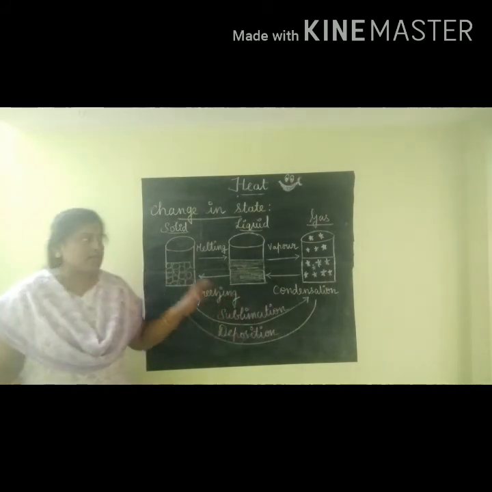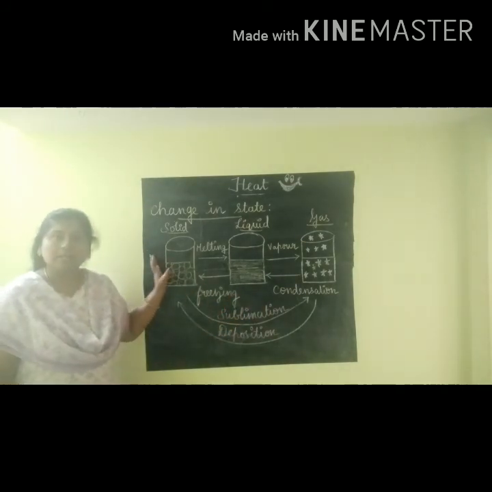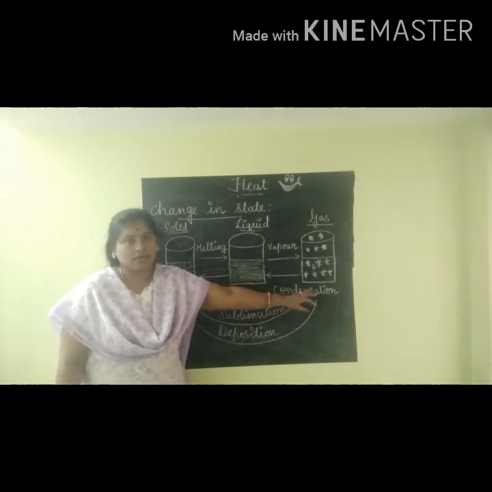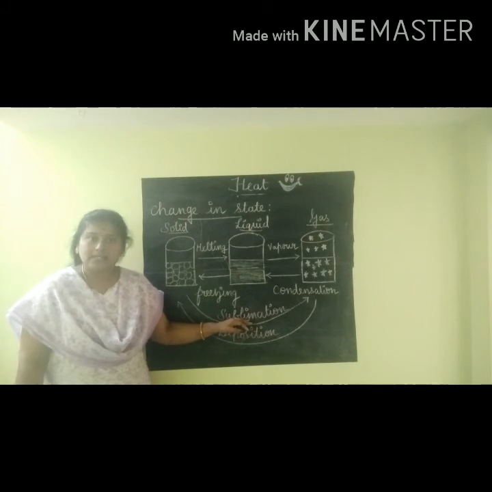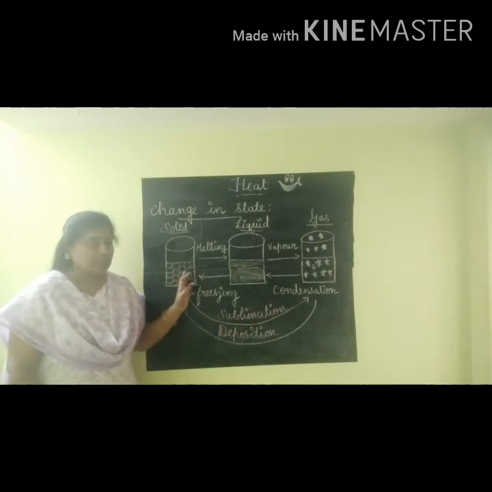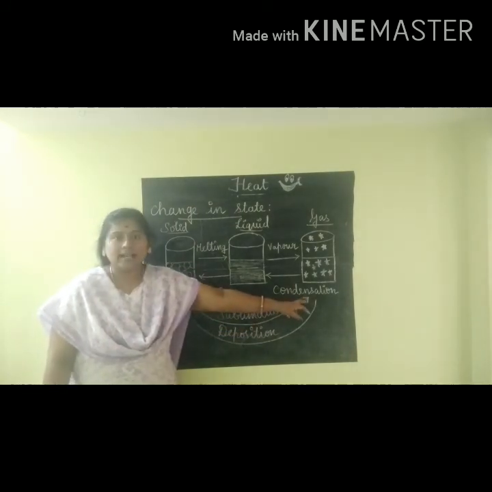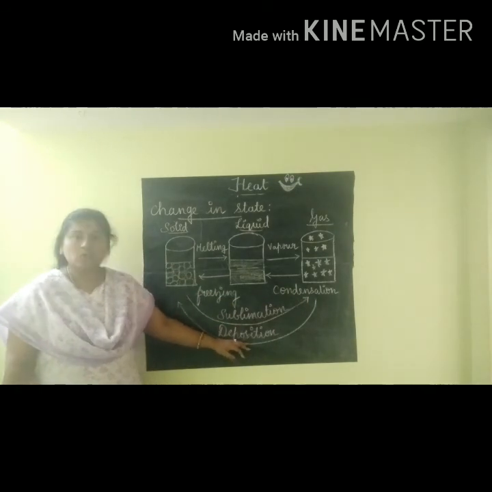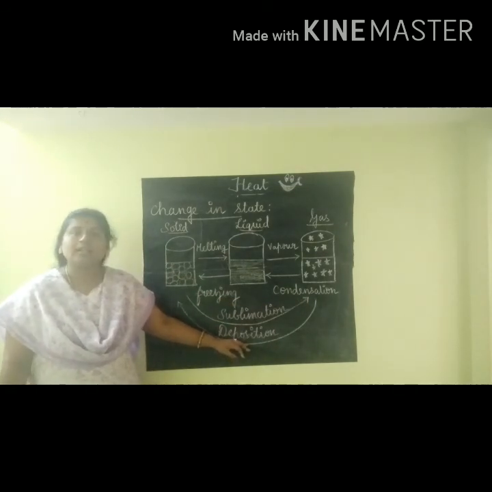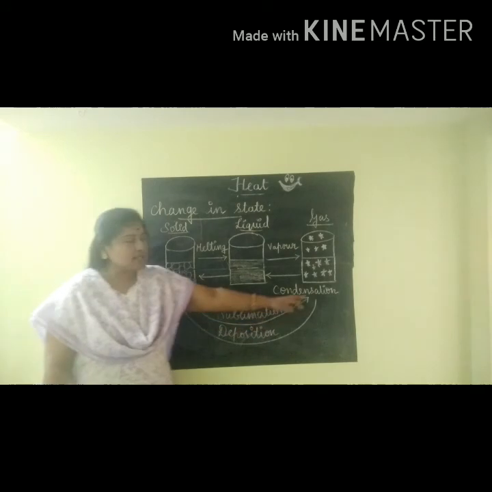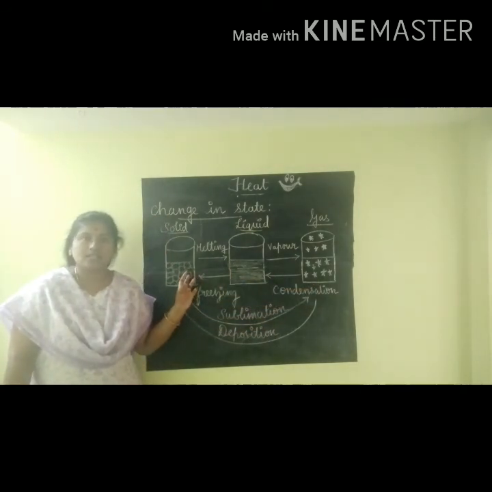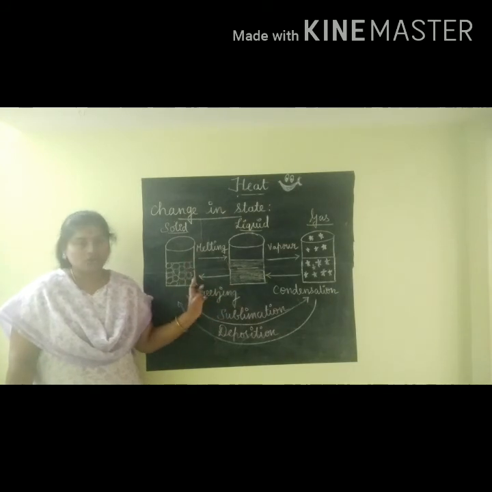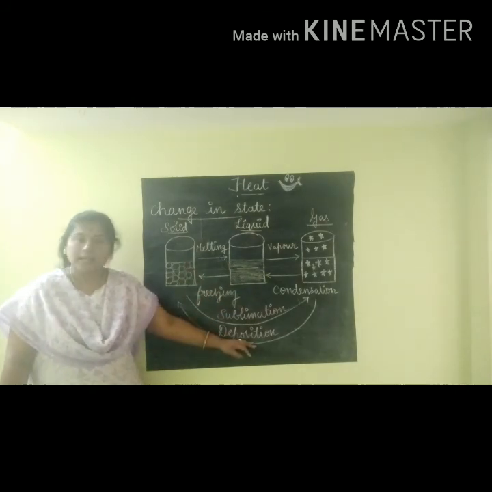Likewise, the ice cubes can be directly converted into water vapor also. That process is sublimation. In the sublimation process, solid can be directly converted into gaseous state. And the last one is deposition. In deposition, water vapor can be converted into ice cubes, that is, gas can be converted into solid state by the process called deposition.